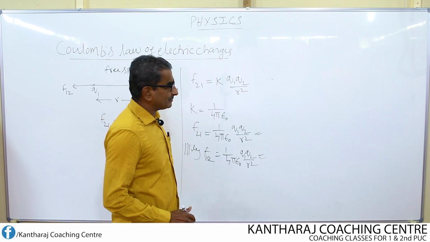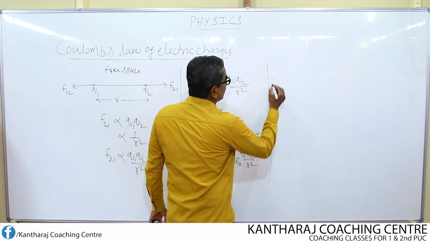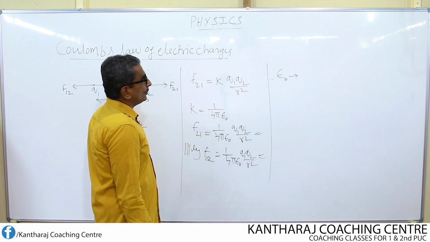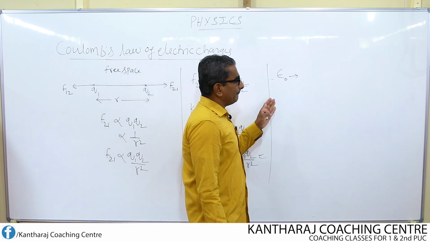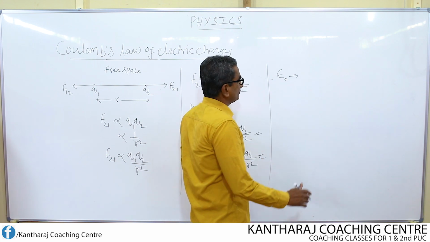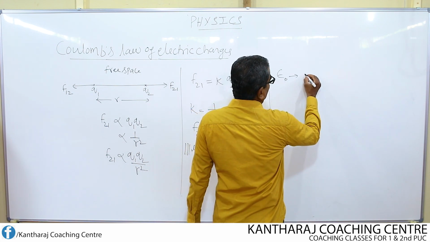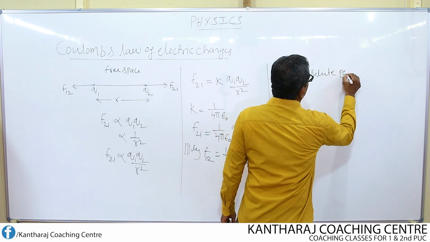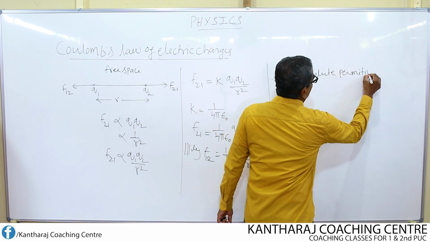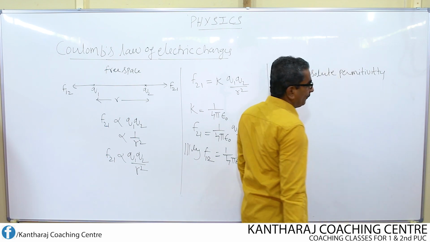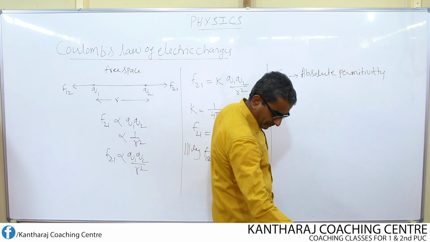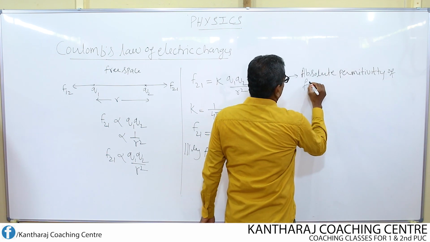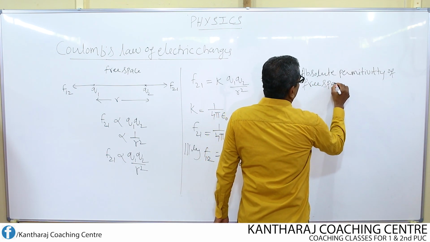Coming to this constant epsilon naught, what is the meaning of this epsilon naught? The constant epsilon naught is known as absolute permittivity of free space.